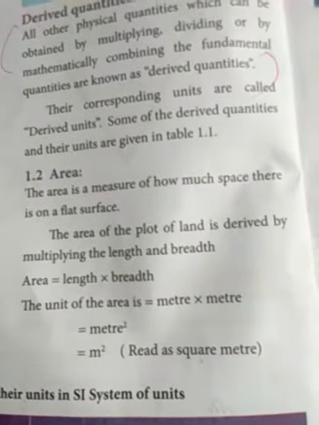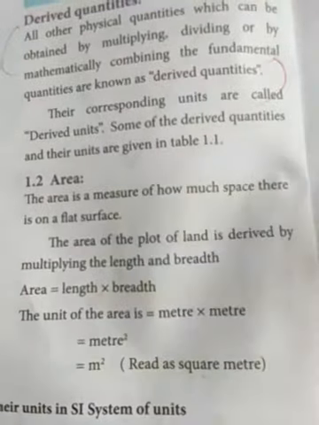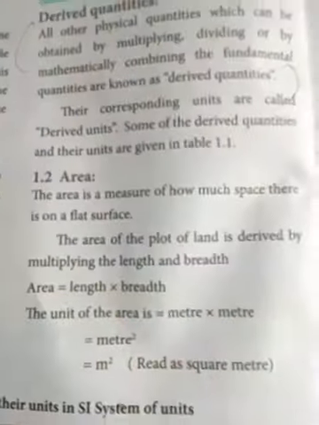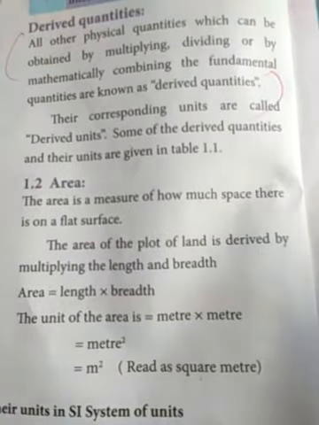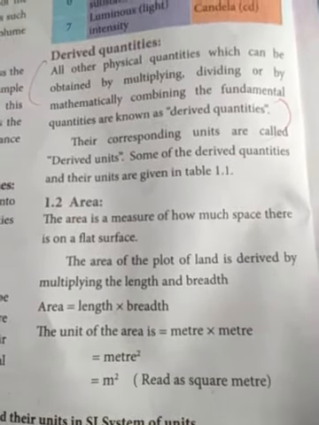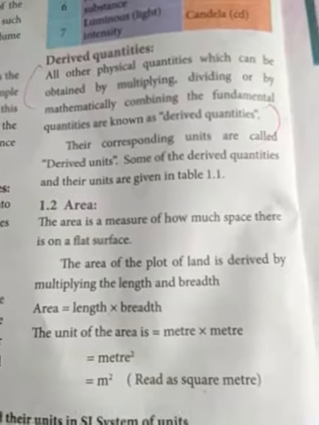Next, the area. Area is the measure of how much space there is in a flat surface. The area of a plot of land is derived by multiplying the length and breadth. For a rectangular shape the formula is length into breadth.